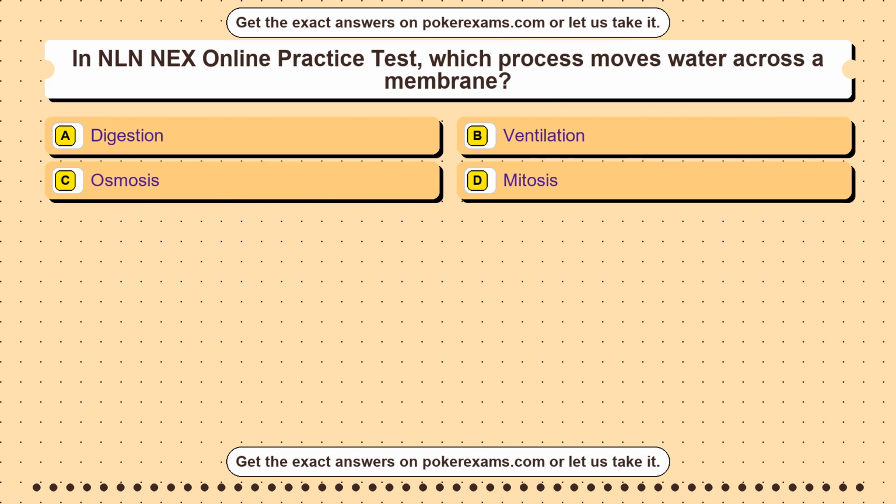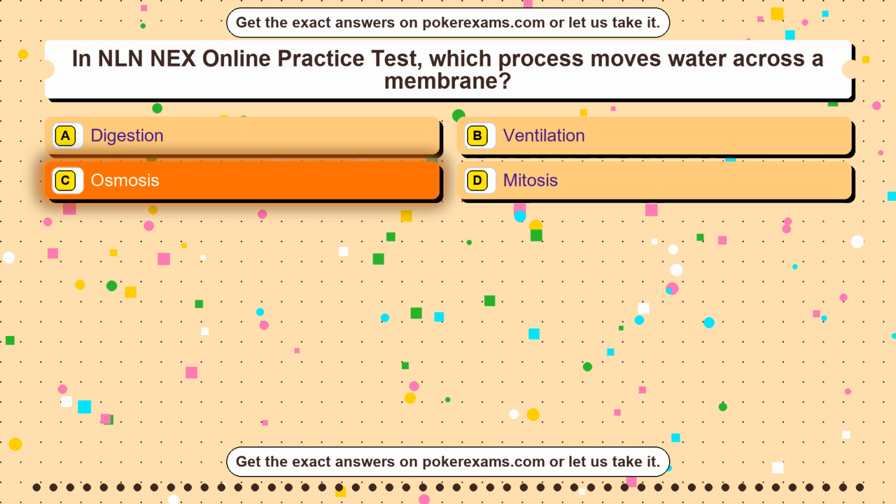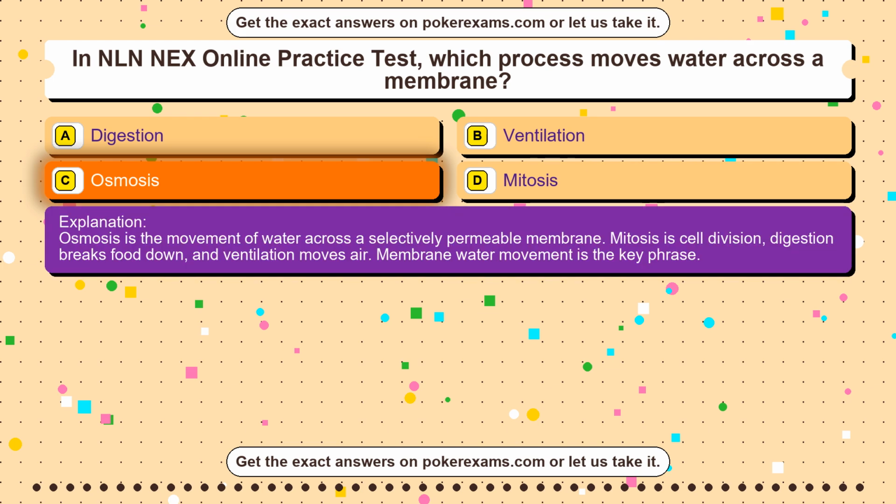Question 43. In GED mathematical reasoning practice, which formula finds the area of a rectangle? Option A, base times height divided by 2. Option B, pi r superscript 2. Option C, length times width. Option D, 2 times length plus width. The correct answer is option C. The area of a rectangle is length multiplied by width. The second choice is not the perimeter formula as written, the first is triangle area, and pi r superscript 2 is circle area. Matching shapes to formulas is essential.